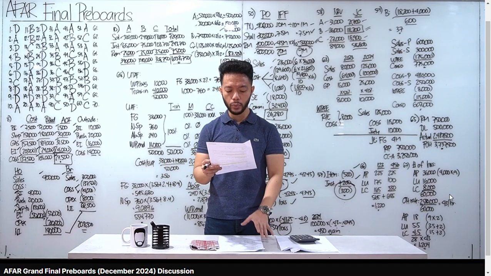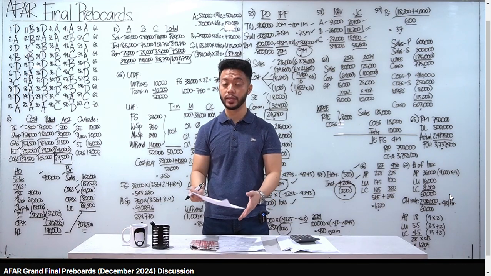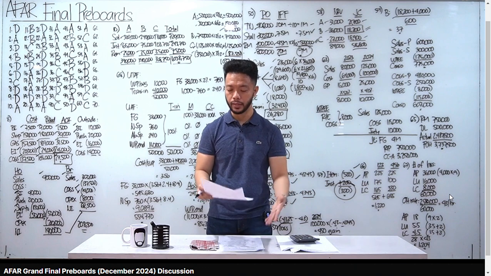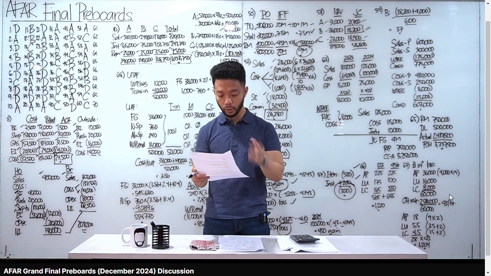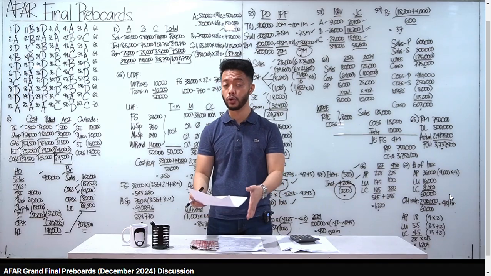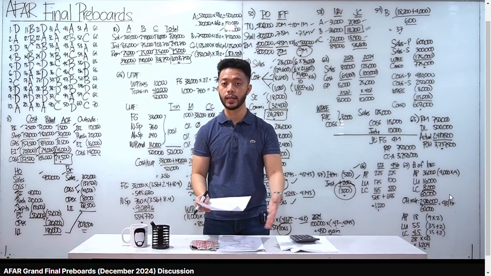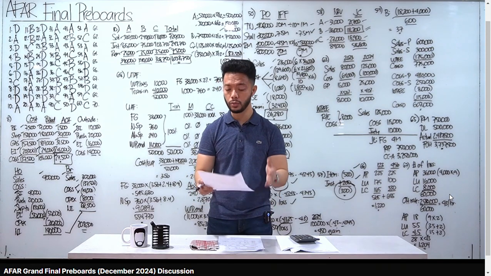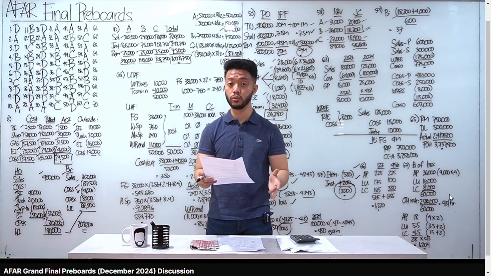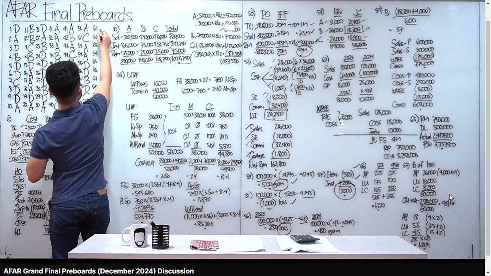Number 61, goodwill is attributed to both the owners of the parent and NCI. Ibig sabihin, kailan doon natin i-allocate si goodwill kay parent and NCI? Well, i-allocate natin siya sa dalawa if sa NCI ay naka-measure sa fair value. Remember, yung working paper entries natin, kapag naka-proportionate share sa NCI, kay parent lang lahat ng goodwill. Pero pag naka-fair value, both kay parent and kay NCI yung goodwill. Okay, letter B tayo for number 61.